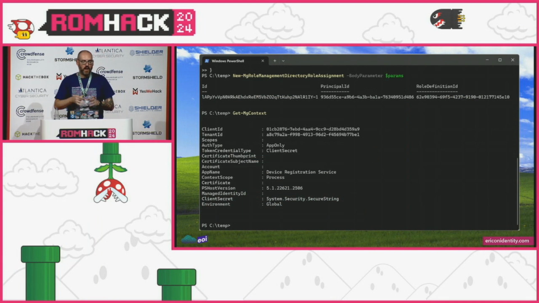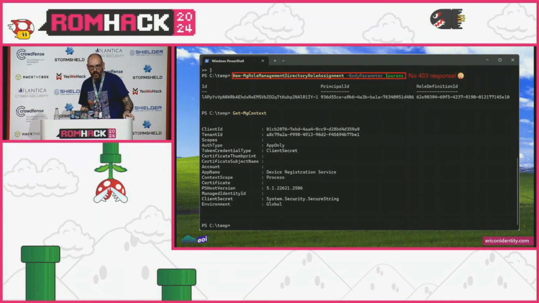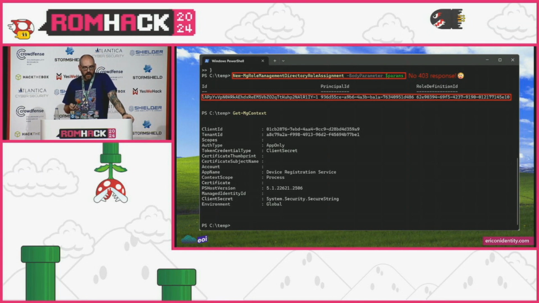So we have our little array, and then the big test here is running through New-MgRoleManagementDirectoryRoleAssignment, where we're essentially trying to make Megan a global admin. And there isn't a 403 response. We actually get data back, and at first I'm like, well, that's odd.